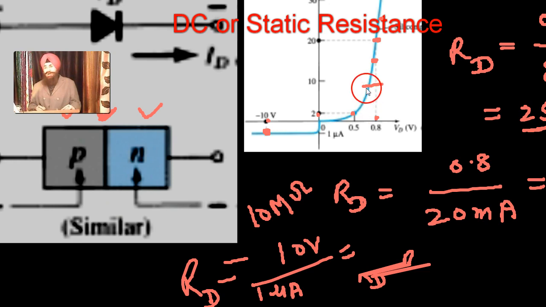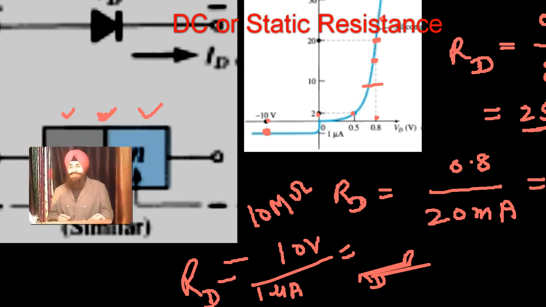But when it is forward biased, its resistance depends upon the voltage, or upon the point you have chosen. So the resistance at this point is 250 ohm, at this point 40 ohm, at this point 10 megaohm. So this is all about DC resistance, meaning for a fixed voltage.